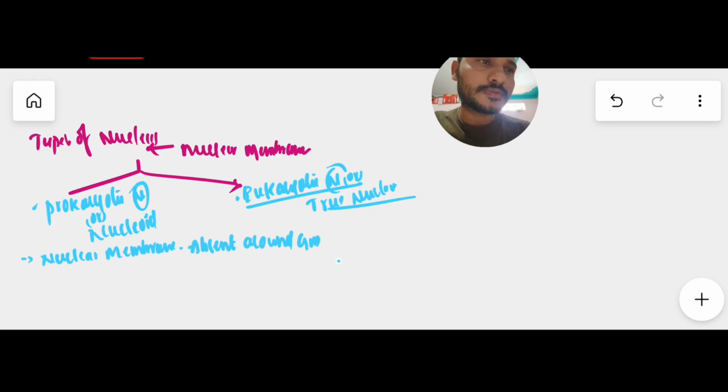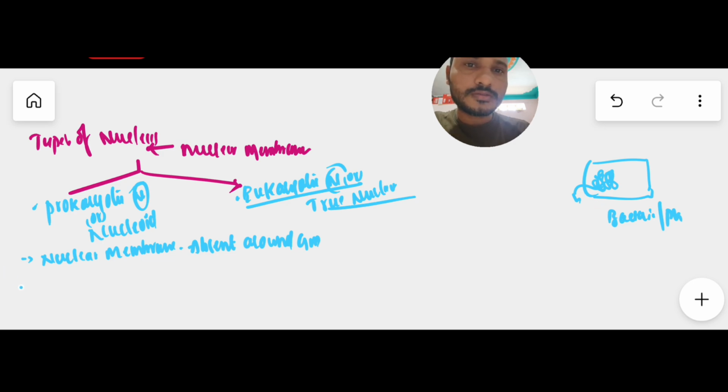How? Like this, for example. The best example of a prokaryote is bacteria. Bacteria are prokaryotic organisms. Generally it has its genetic material like this, the main gene chromosomes, and generally each and every genetic material is covered with a membrane. Such membranes are called the nuclear membrane. But around this genetic material there is no membrane found. Hence the nuclear membrane is absent around this genetic material, and such a nucleus is called a nucleoid or prokaryotic nucleus.